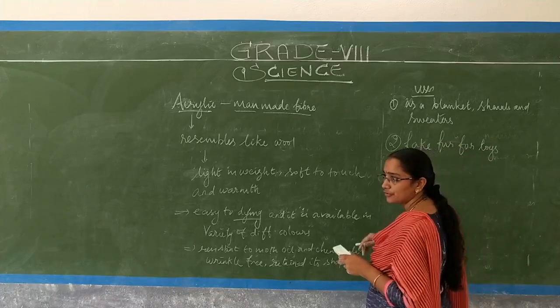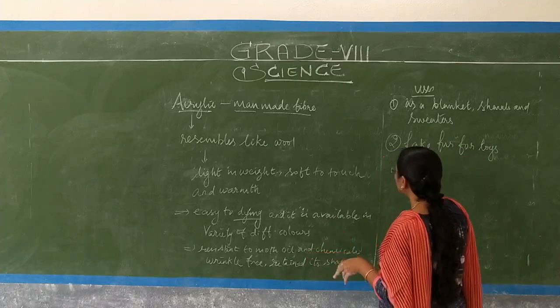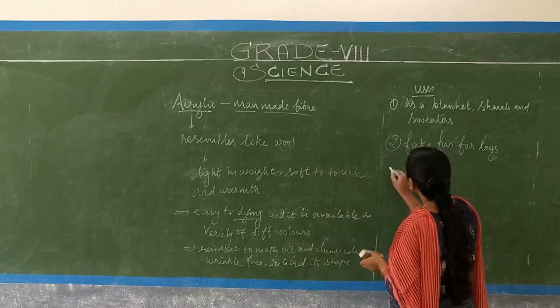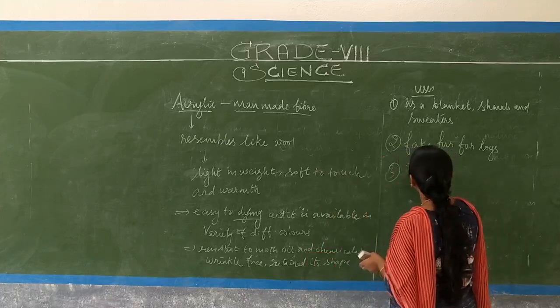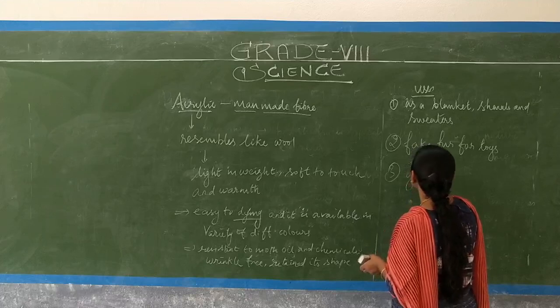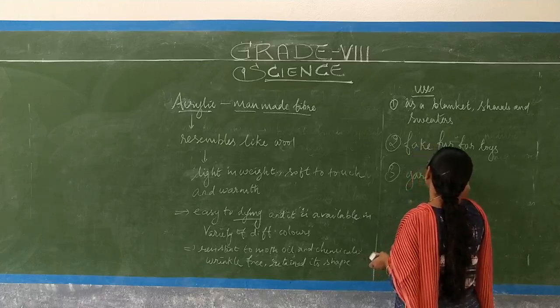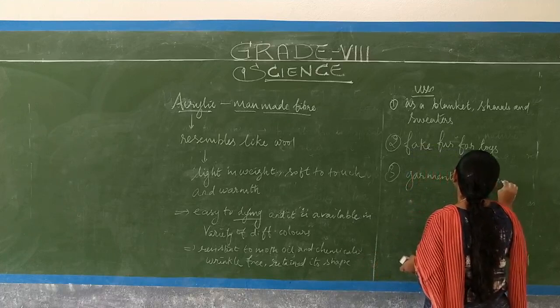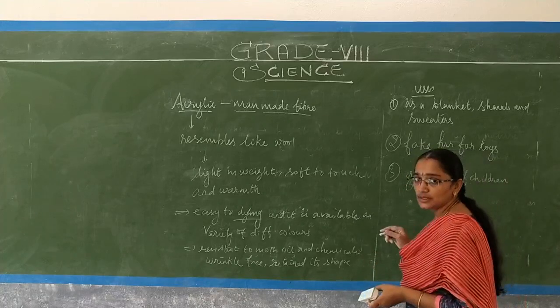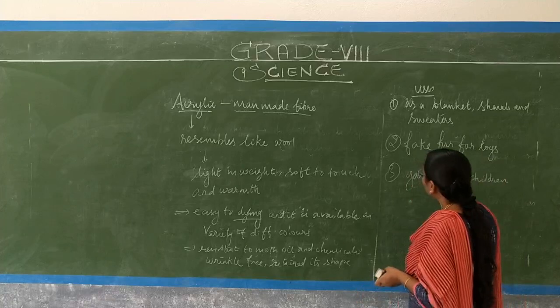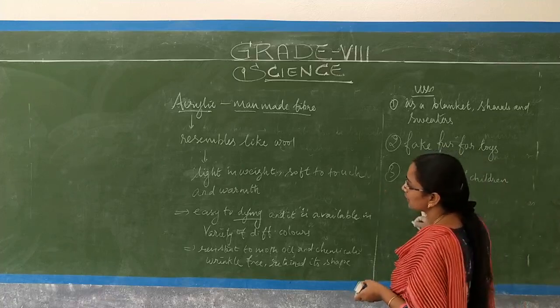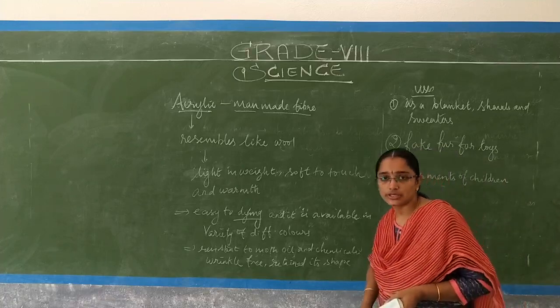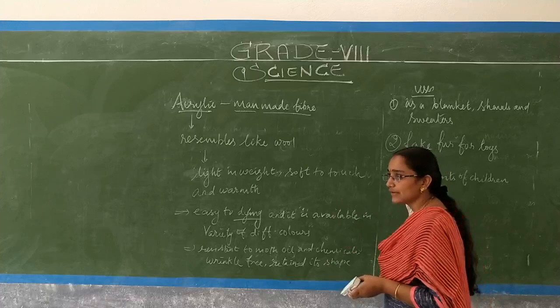It is also used for fake fur. That fake fur is made up of this acrylic material. And the third one is that it is used for garments of children, because it is soft in nature and produces warmth. Because of this main property, we use acrylic fibers for the preparation of garments for children. So these are the uses of acrylic fibers.